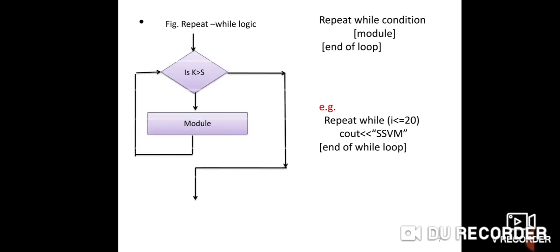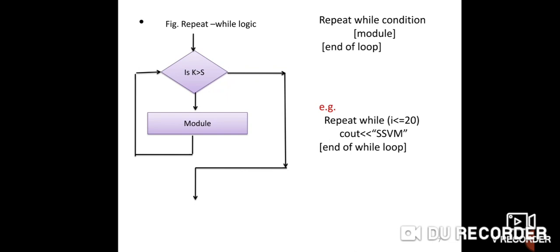See the flow chart. In the flow chart, if the condition is not satisfied, then the module will be executed, and if the condition is satisfied, then out of loop. It is the while loop.